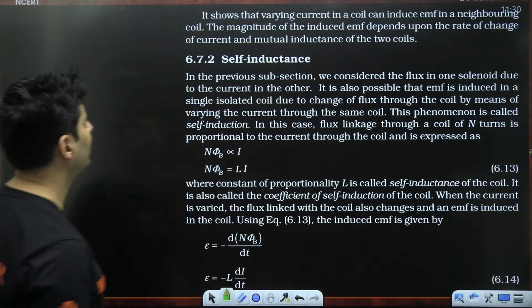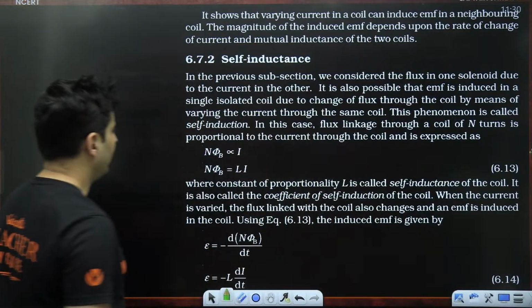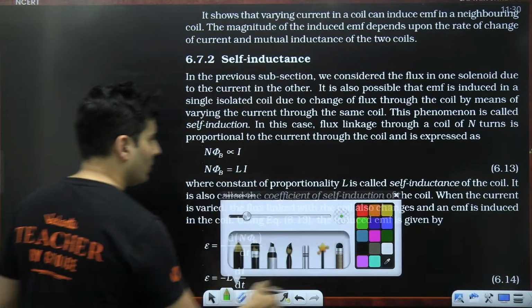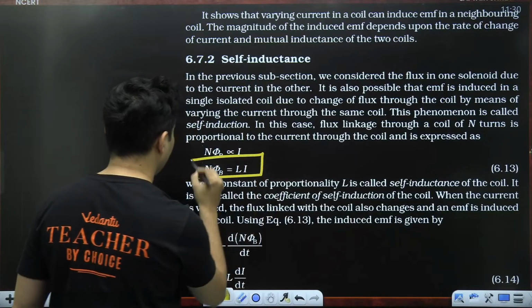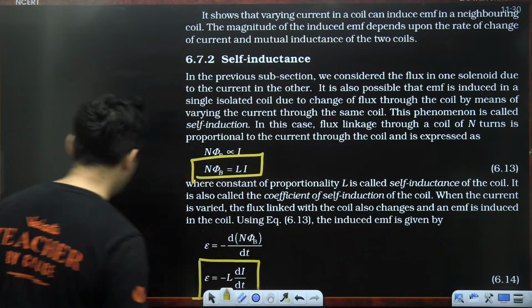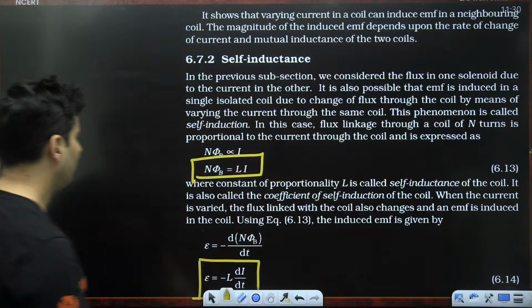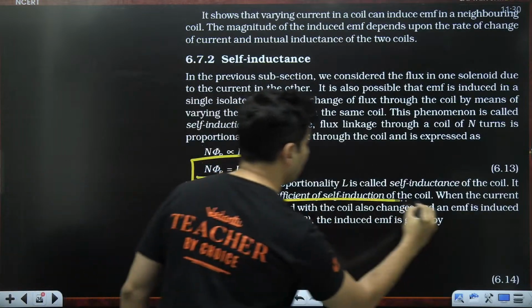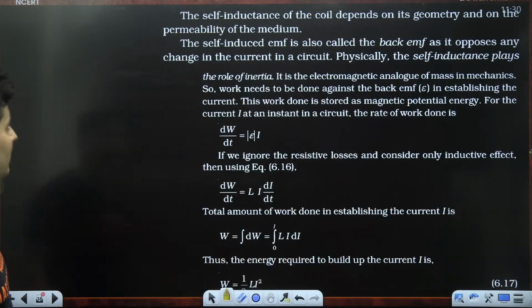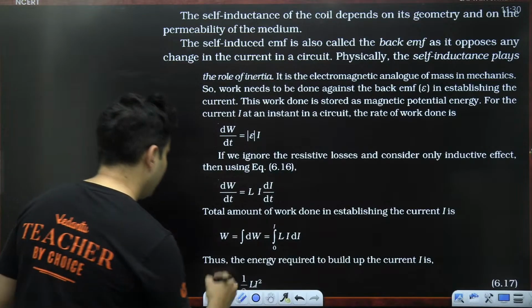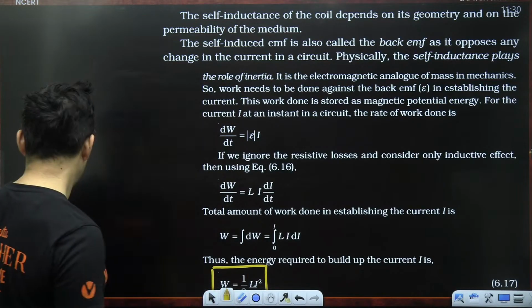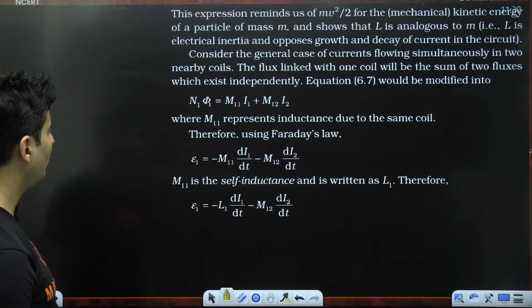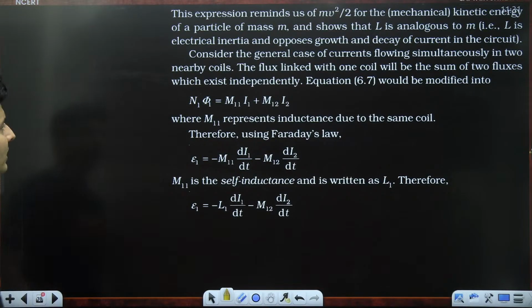And then they have also given this formula of the induced EMF in that coil, which is important. All right, and then they talk again about self-inductance, and E is L dI by dt, where L is also called the coefficient of self-inductance. And the energy stored is half L i square. And all these things.